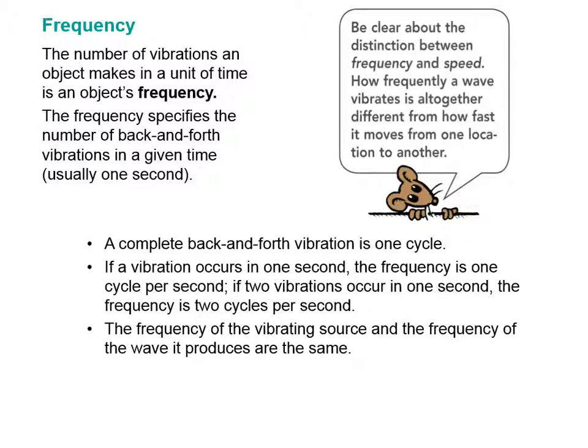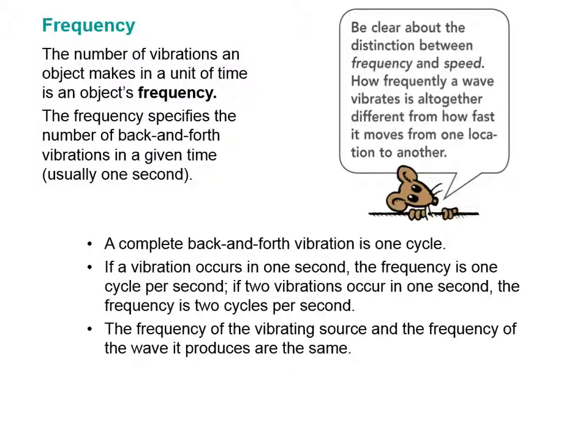We can also talk about wave frequency. The frequency is the number of vibrations an object makes in a unit of time. The frequency specifies the number of back and forth vibrations in a given second. So a complete back and forth vibration is one cycle. If a vibration occurs in 1 second, the frequency is 1 cycle per second. If 2 vibrations occur in 1 second, the frequency is 2 cycles per second. The frequency of the vibrating source and the frequency of a wave it produces are the same.